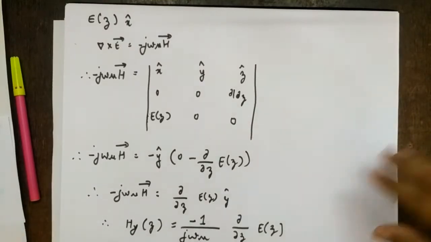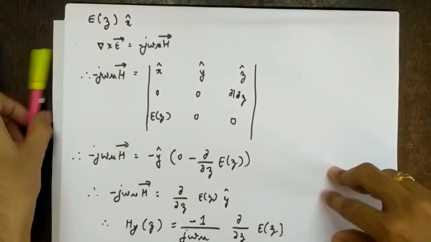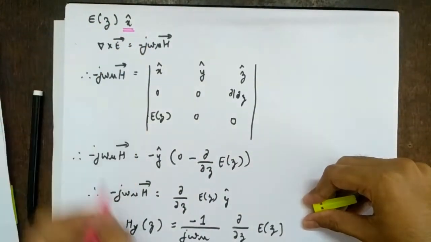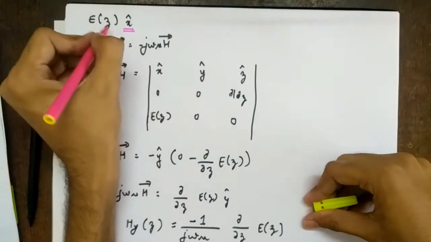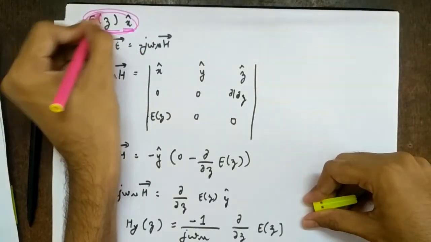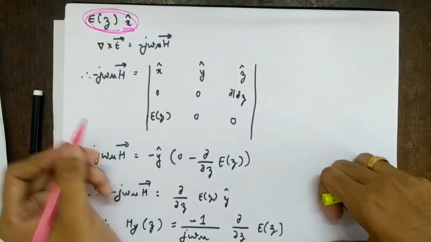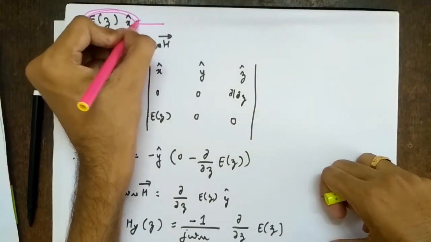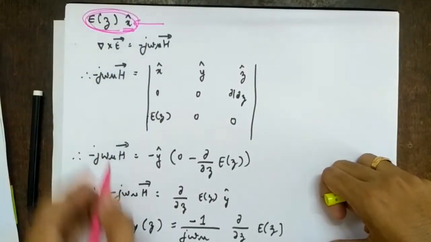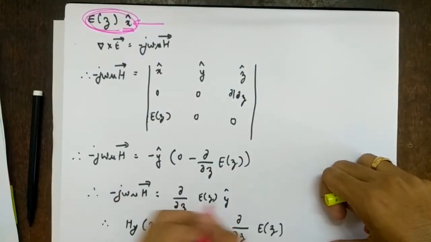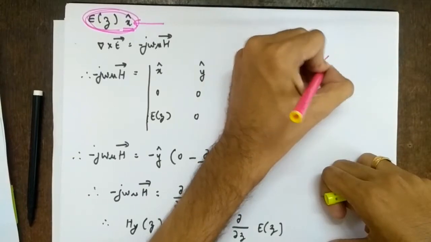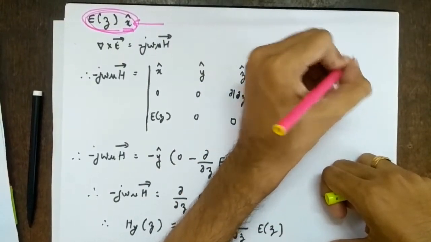Means what is happening? A very important thing is happening here. We took E vector in x direction and we are getting an equation for Hy. This means this form exists. So this is the simplest form in which the electric field will exist. So this is our solution of the wave equation. And what is the important thing we observe here? Electric field is oriented in x, then the magnetic field is oriented in the y direction. Means E is always perpendicular to H vector.